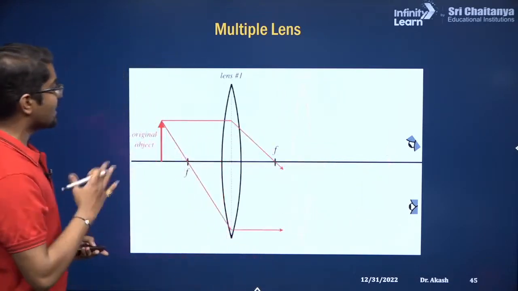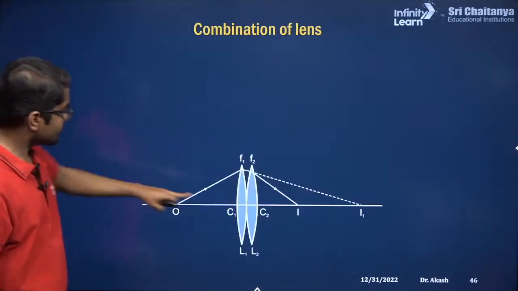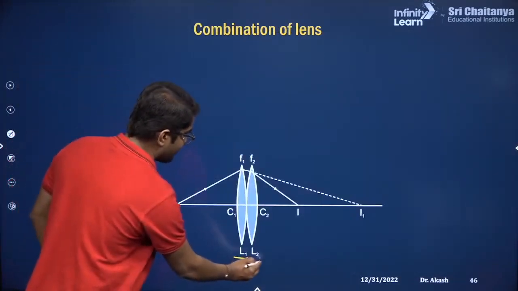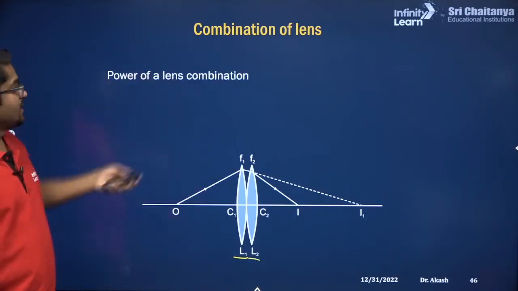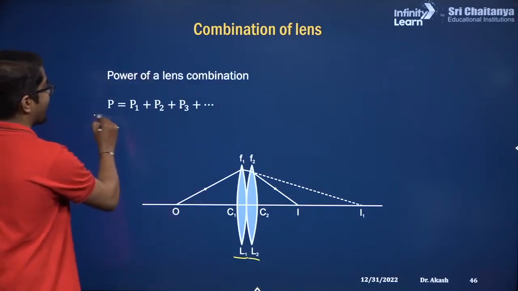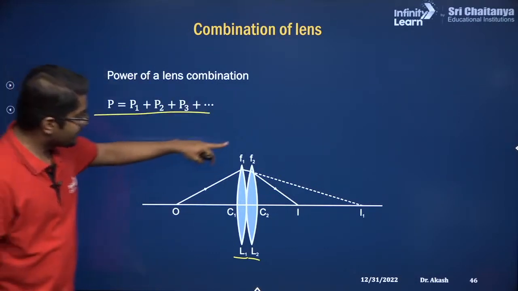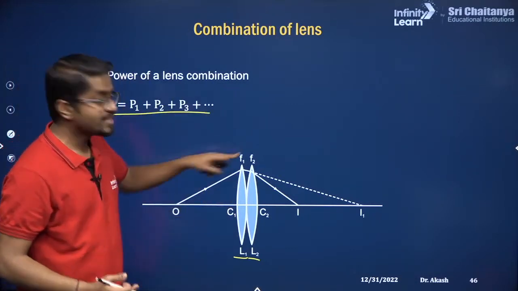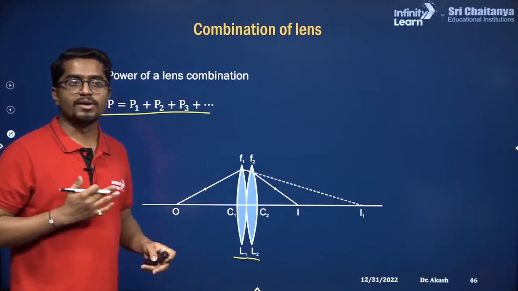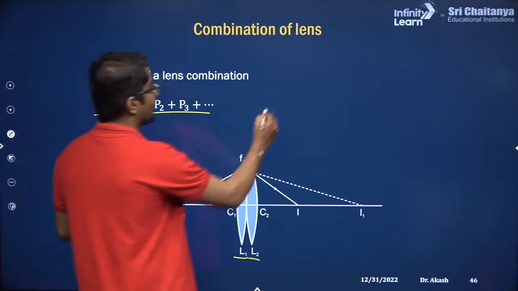Okay, so I'll explain it in a simpler way. For example, these are the two lenses L1 and L2, and for the combination their powers will get added up. So let's suppose for the first lens power is P1, for the second lens power is P2, you just add the two powers, and do you know one formula?